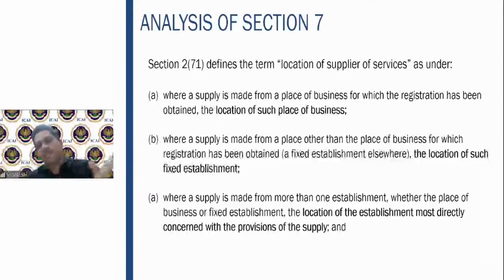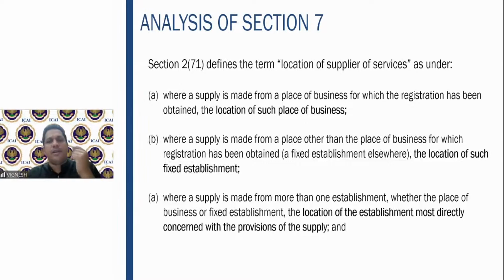So in the GST certificate, whatever address you have, that you can take. Or if the supply is made from a place other than the place of business, if that is a fixed establishment elsewhere, the location of such fixed establishment is to be taken. Where a supply is made from more than one establishment, whether the place of business or fixed establishment, the location most directly concerned with the provision of supply has to be taken into account.